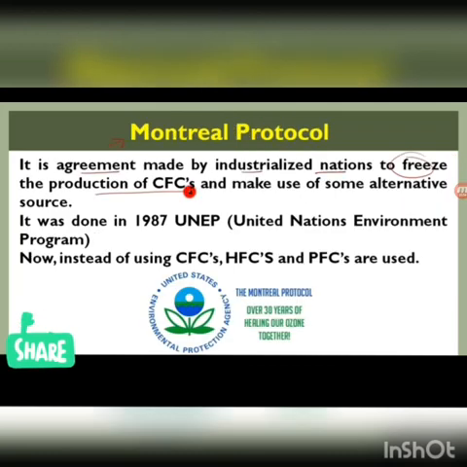Montreal Protocol. It is actually an agreement made by industrialized nations for what? To freeze the production of CFCs. That means no more CFC refrigerators or air conditioners will be produced, and some other alternative will be kept in the refrigerators or air conditioners, so that CFC is not produced.